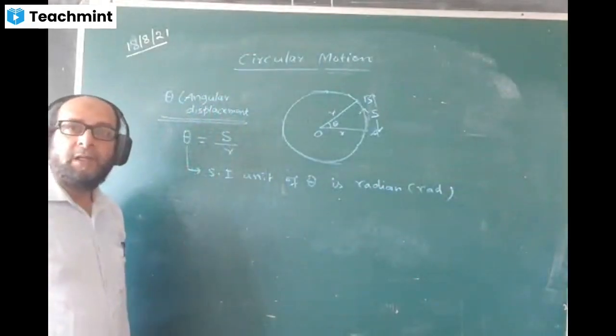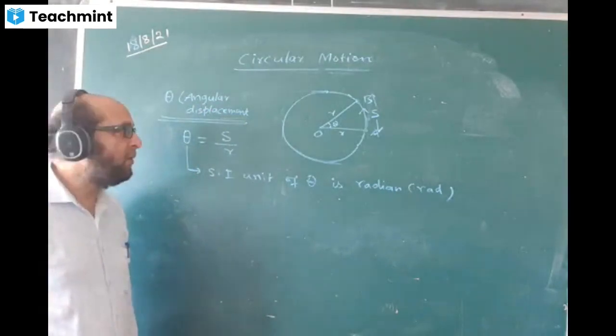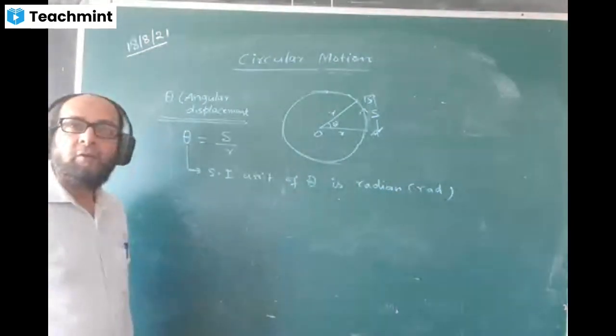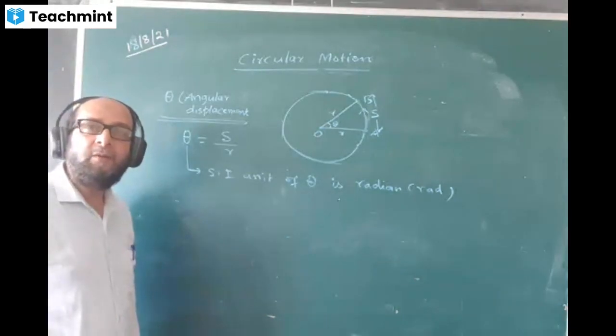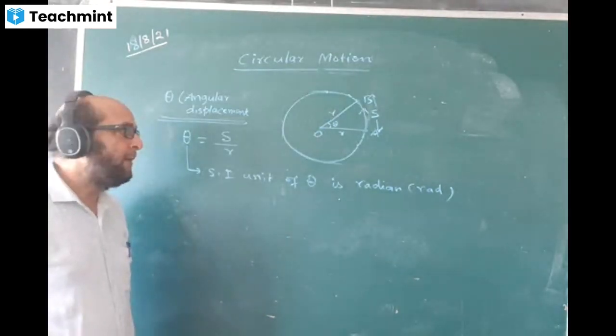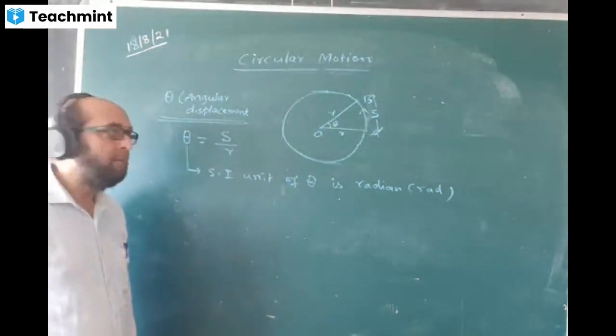Radian is the circular measure of angle. Pi radian is equal to 180 degrees, or 180 degrees is equal to pi radian.